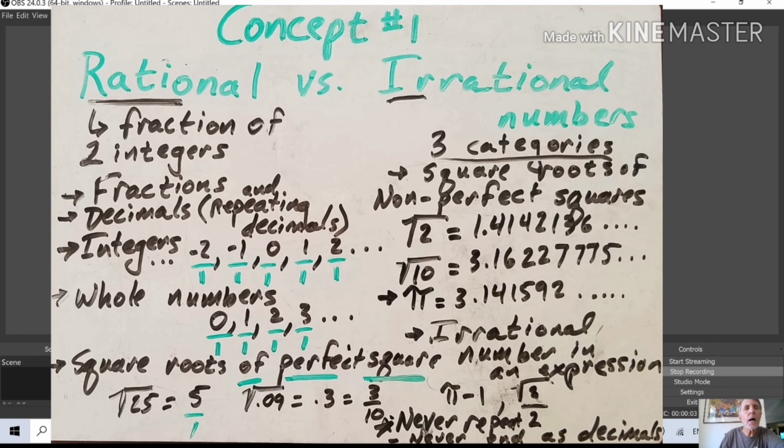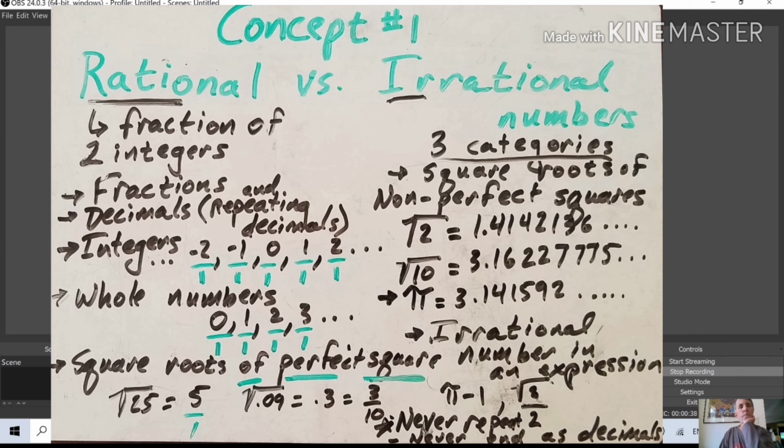So, concept number 1 of the 2 very short lessons I'm going to give you, they can also be seen on Khan Academy, by the way, as videos. The first concept is rational versus irrational numbers. I'd like you to look at the word rational. Look at that right there. It says ratio. And a ratio, I'd like you to think of as a fraction. So, a rational number can be written as a fraction of 2 integers.